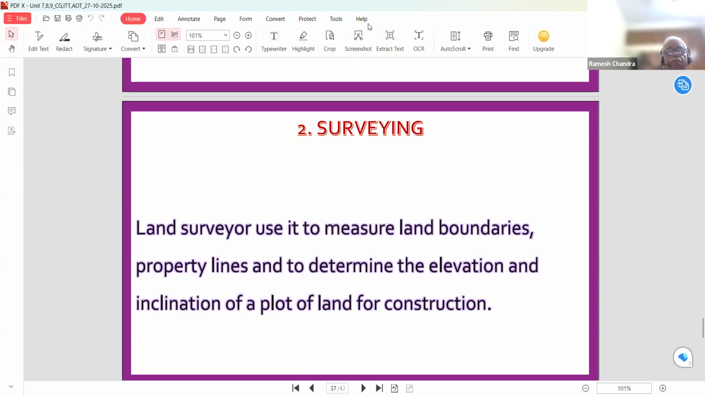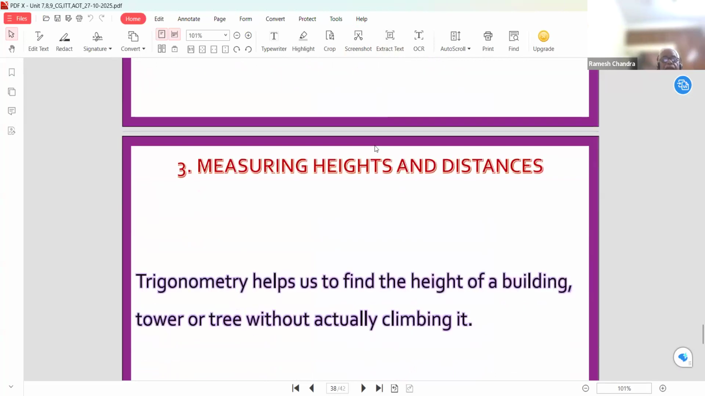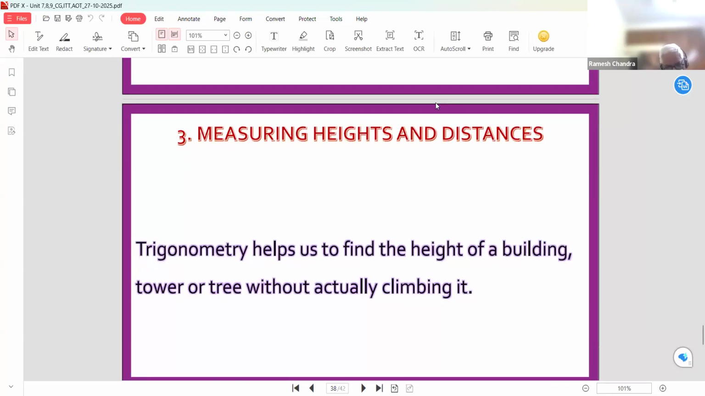Now, measuring heights and distances: many questions regarding heights and distances are given in our textbook. Trigonometry helps us find the height of a building, tower, or tree without actually climbing it. Here also the properties of similarity of triangles now come in the form of trigonometry, and we can use the similarity of triangles, or trigonometric ratios, to measure the height without climbing the tower or building.